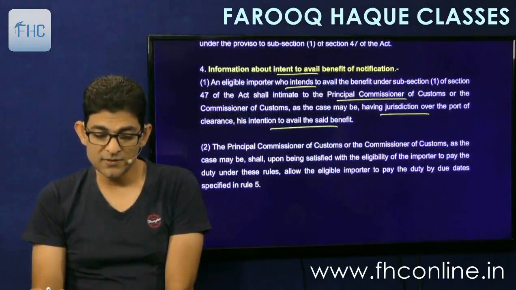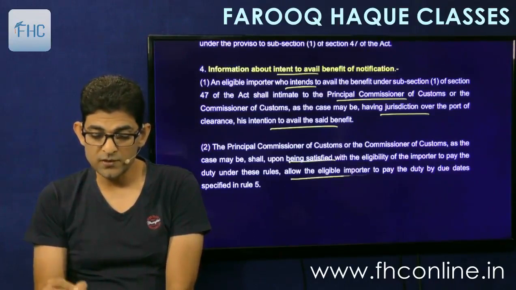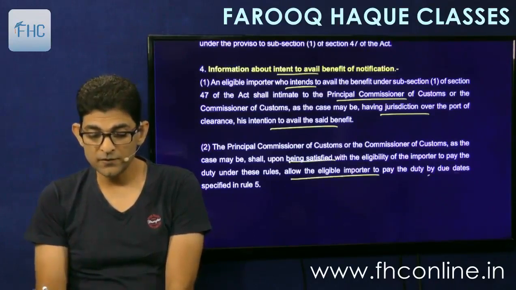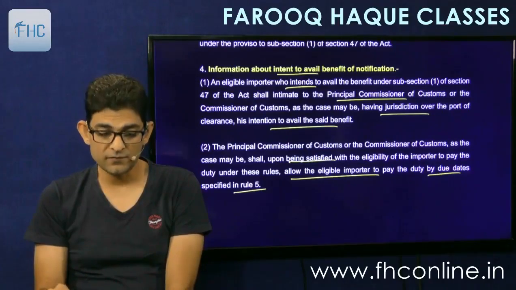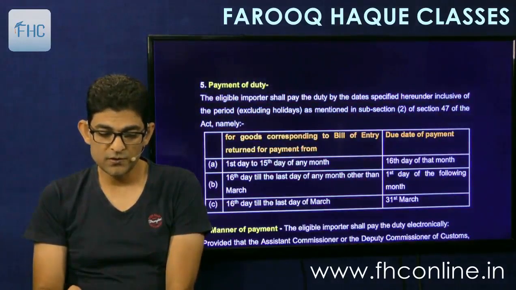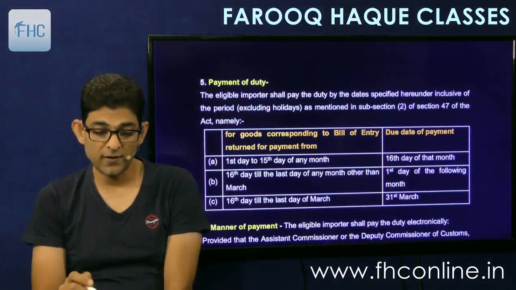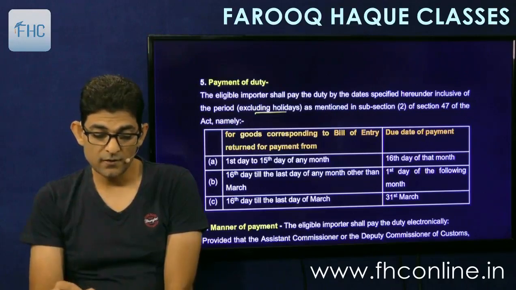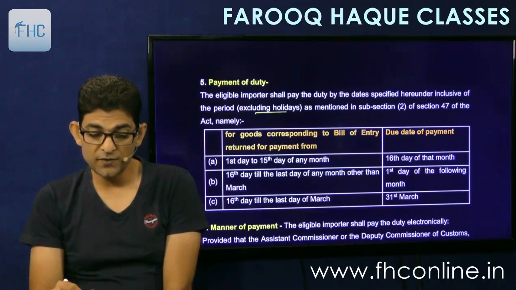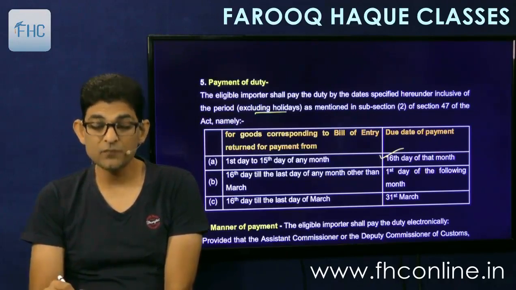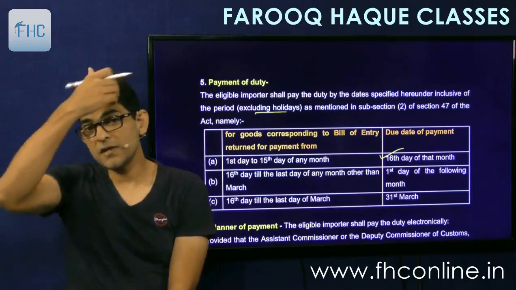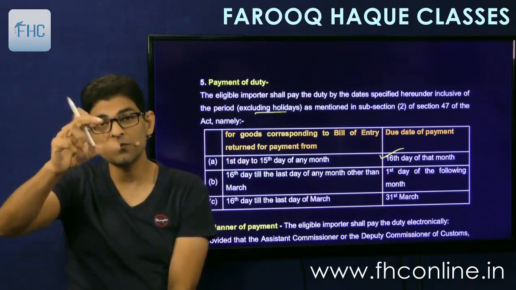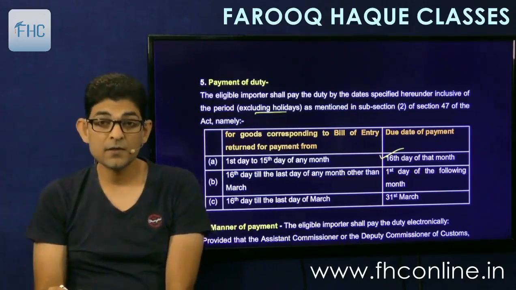And the PC or C, as the case may be, shall, upon being satisfied with the eligibility of the importer to pay duty under these rules, allow the importer to pay the duty by the due date specified under Rule 5. So what are these due dates? See, given under Rule 5. The eligible importer shall pay the duty by the date specified, excluding holidays, for goods corresponding to bill of entry returned for payment from 1st to 15th of the day by 16th of that month. Means whatever bills are returned in between the first 15 days of a month, you will have to pay by 16th.